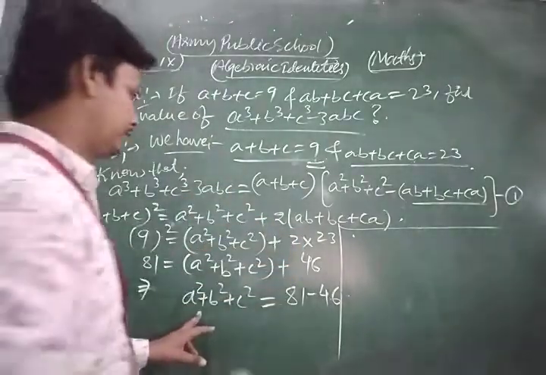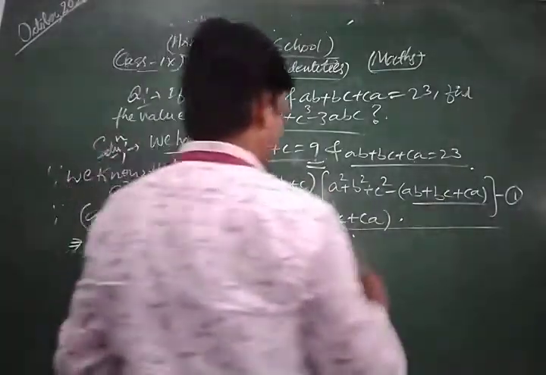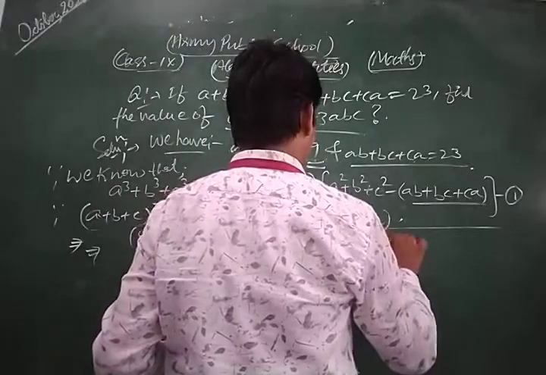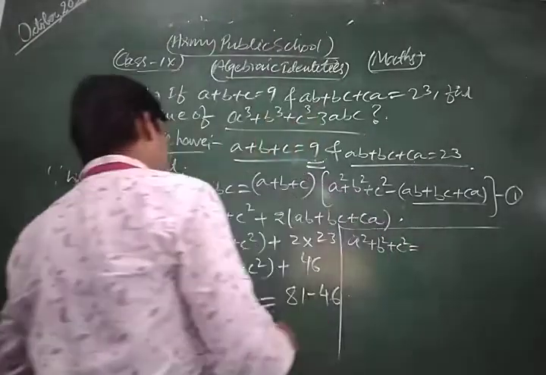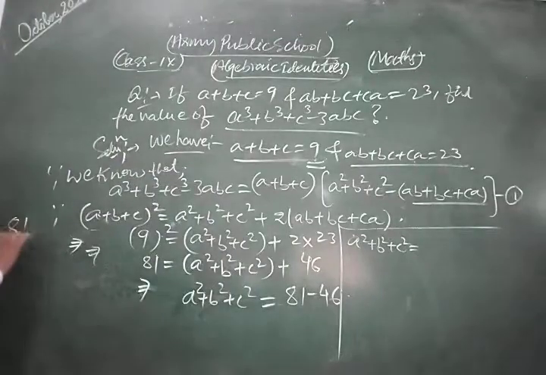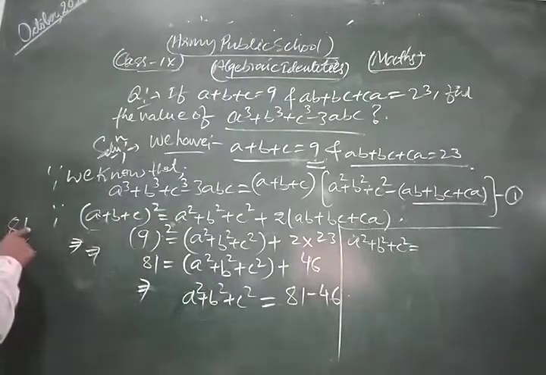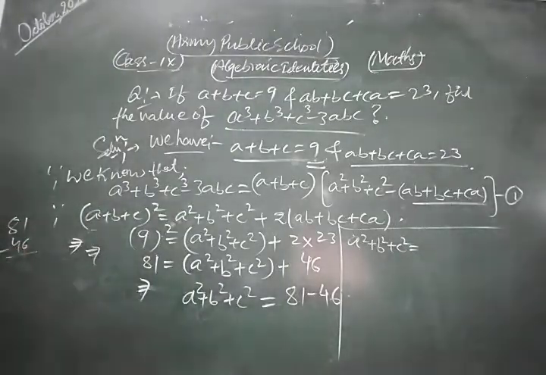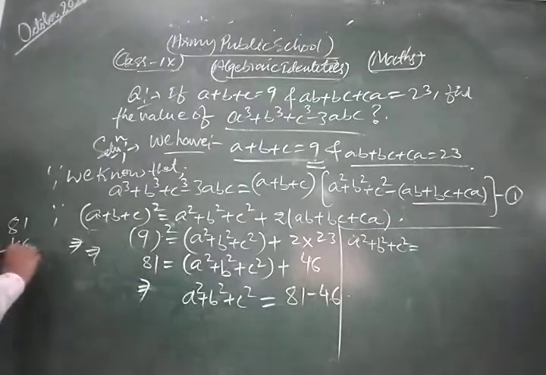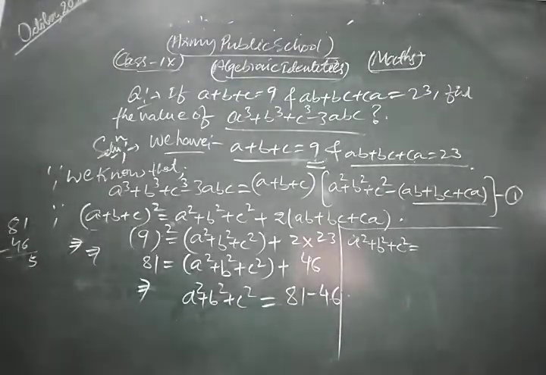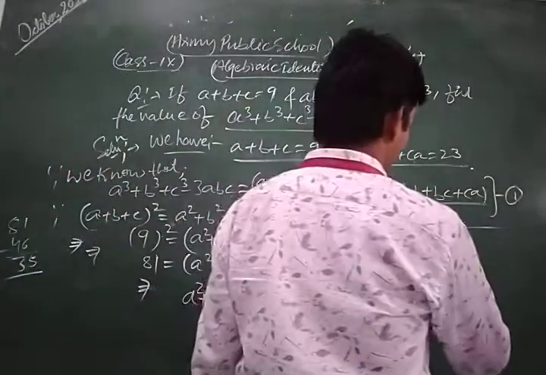Now we get a square plus b square plus c square is equal to 81 minus 46, which is 35.